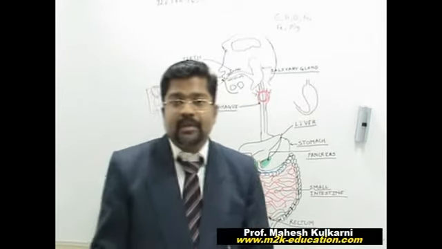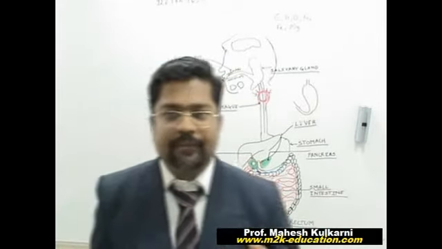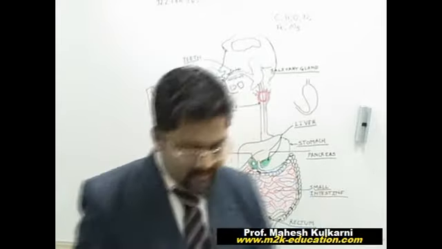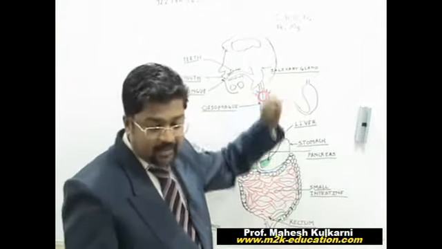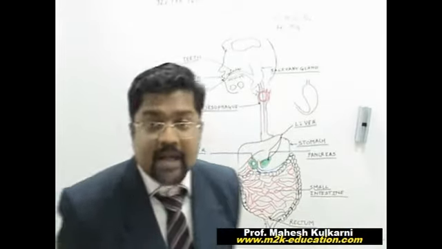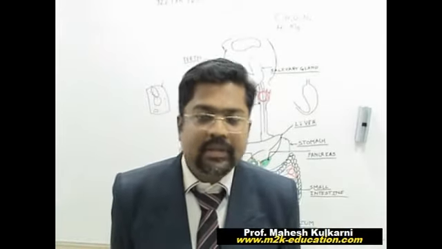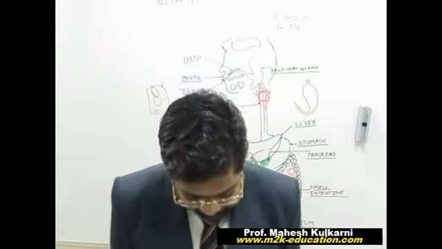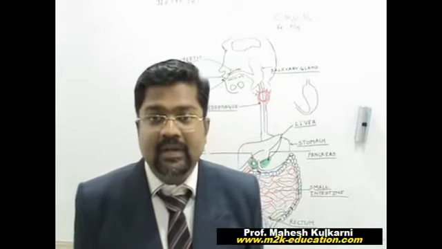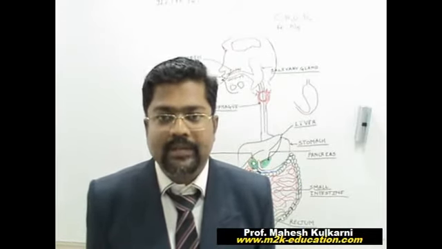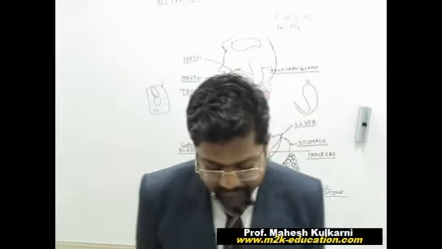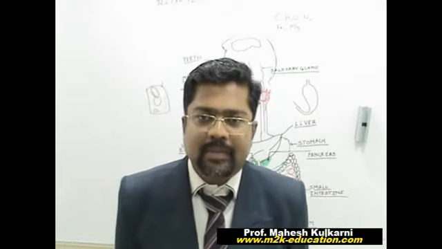Now this stomach is divided into three parts. The first or upper part is called cardiac, which is in the vicinity of the heart. The second part is called fundus, F-U-N-D-U-S, and the third part is called pyloric stomach.